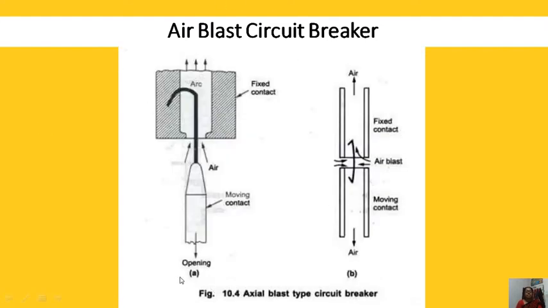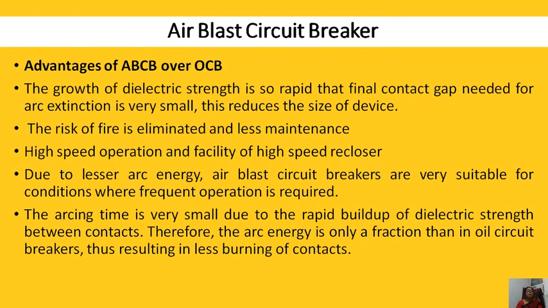In axial blast, pressurized air is in line with the arc path, or longitudinal to the arc path. This is our double blast or radial blast, in both directions, perpendicular as well as axial or in line. This is the double blast air blast circuit breaker.